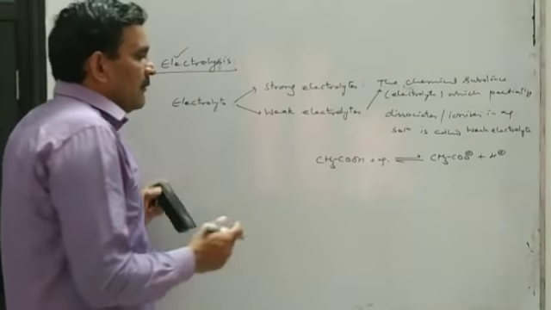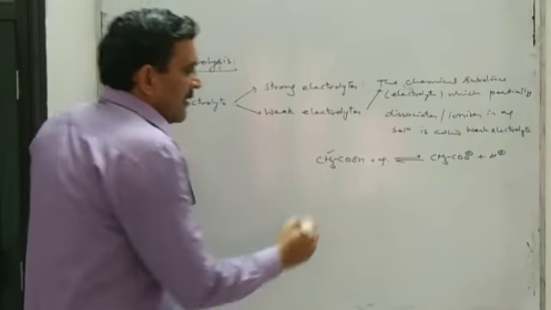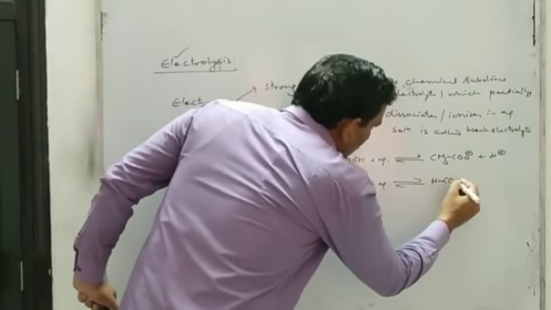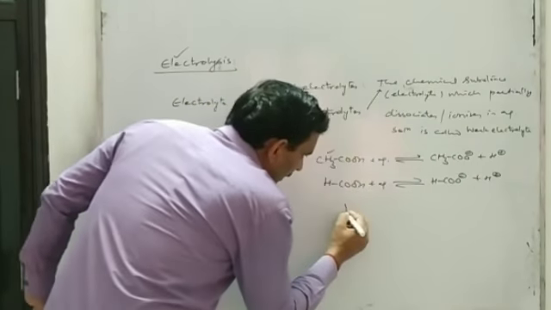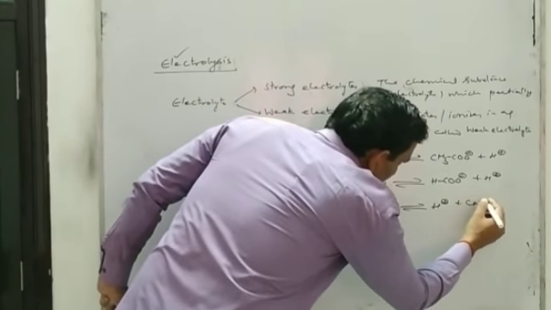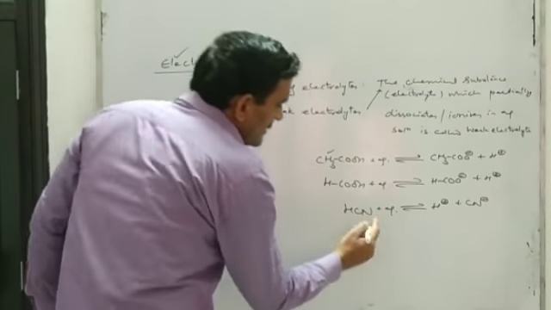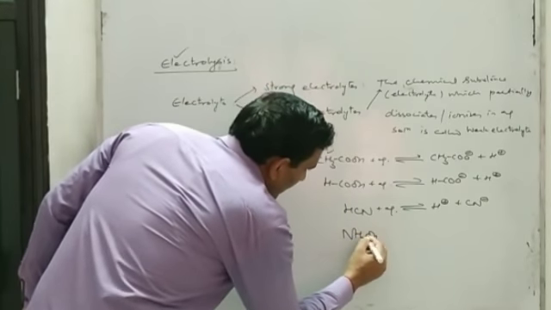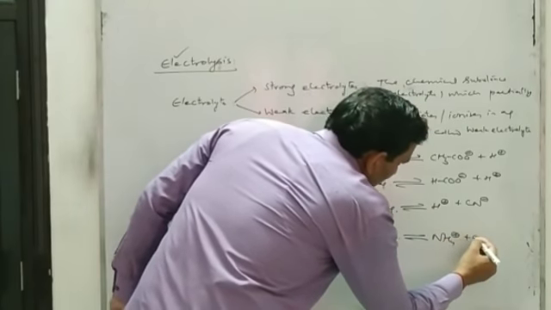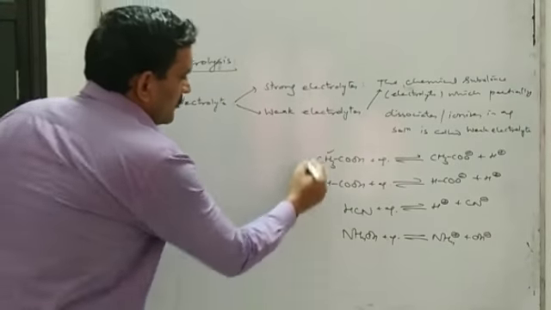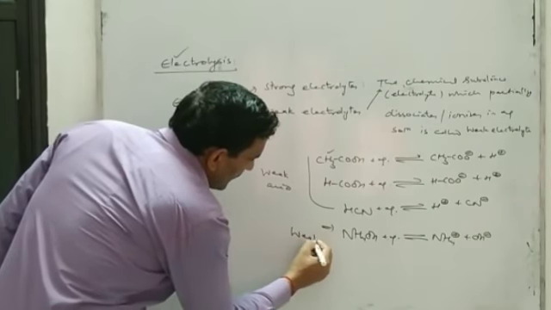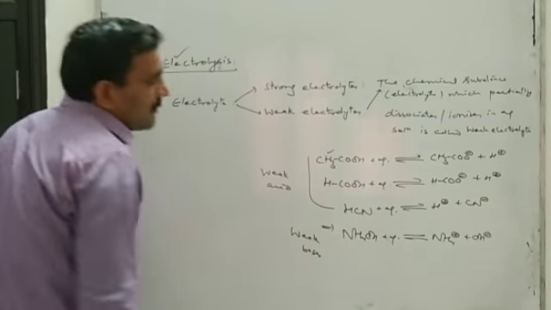It will ionize partially. Likewise, if we dissolve formic acid in water, it will give formate ion and H positive ion. If we dissolve hydrogen cyanide in water, it will give H positive ion and cyanide ion. But all these acids will ionize partially. Likewise, ammonium hydroxide when dissolved in water will partially ionize to give ammonium ion and hydroxide. So these weak acids and weak bases like ammonium hydroxide are weak electrolytes.